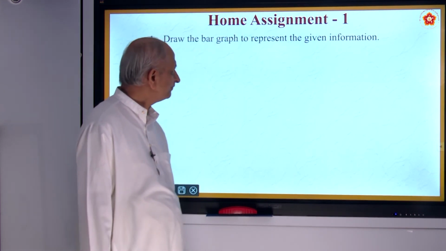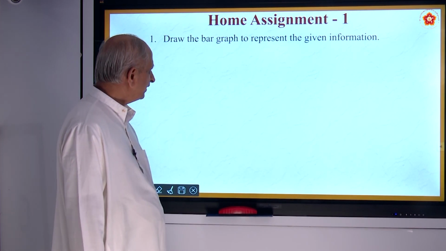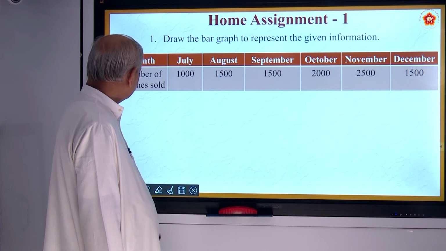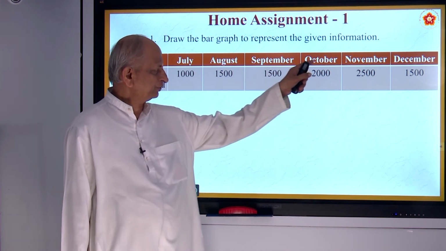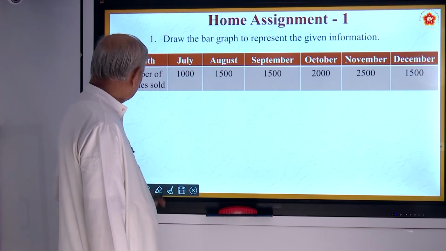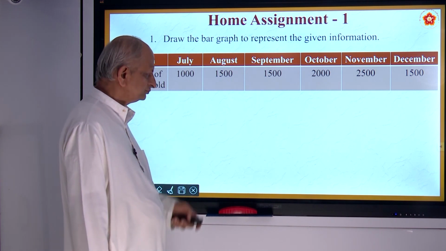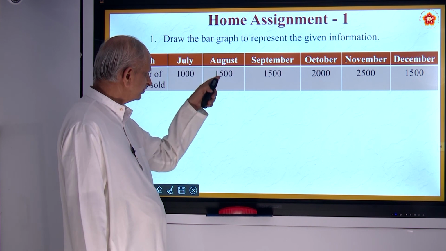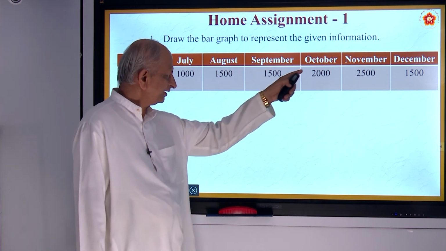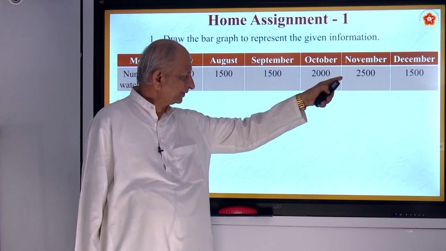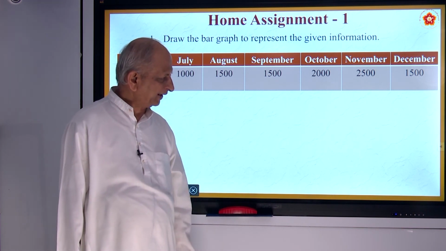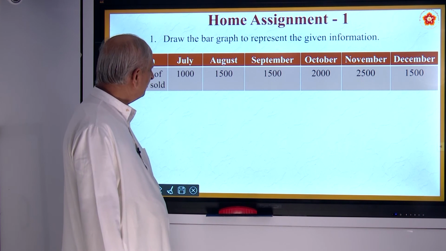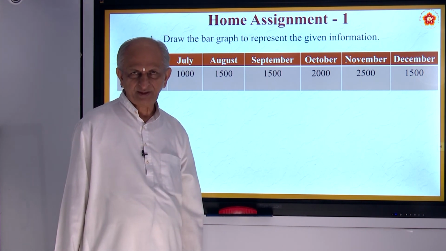First question, draw the bar graph to represent the following information. Here months are given, July to December, and the number of watches sold. July it is 1000, August 1500, September 1500, October 2000, November 2500, December 1500. You must draw the bar graph of this and bring it in the next class.